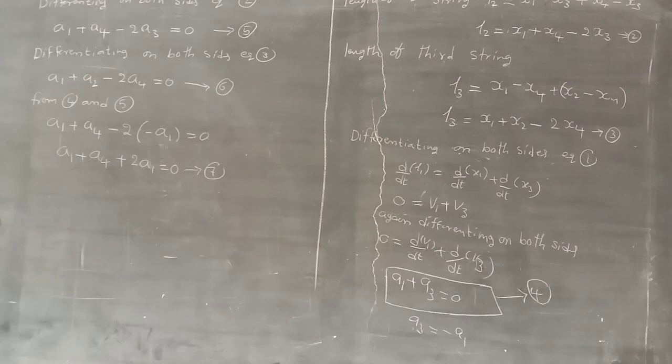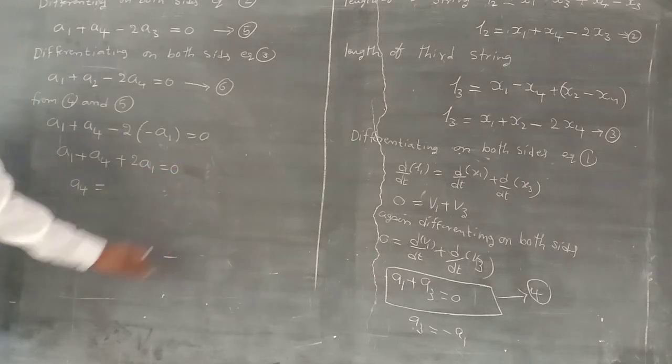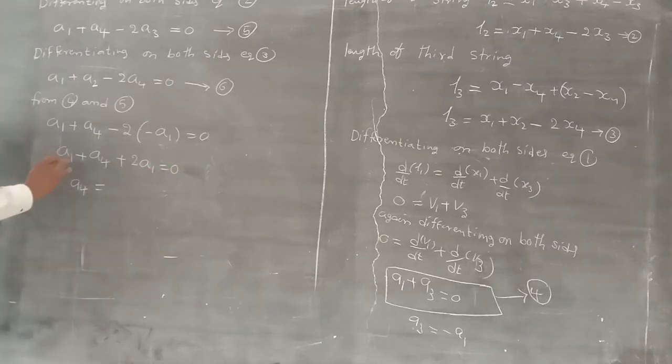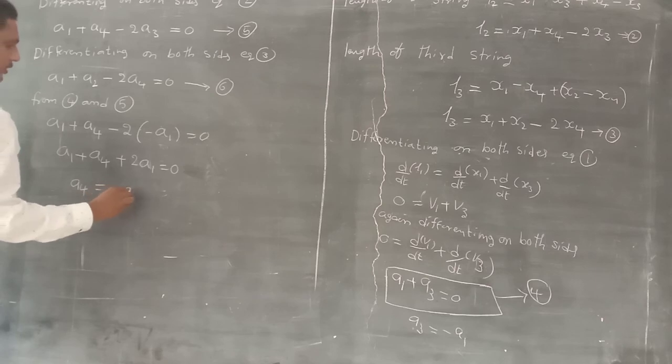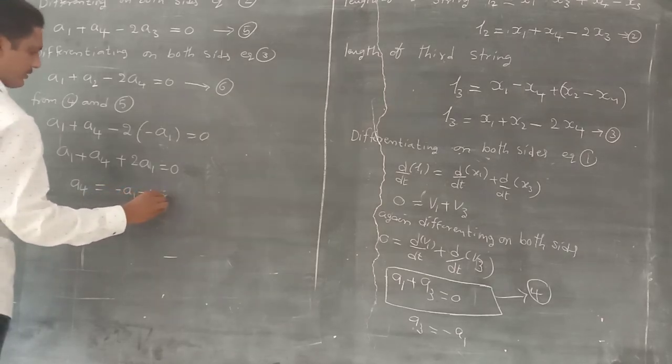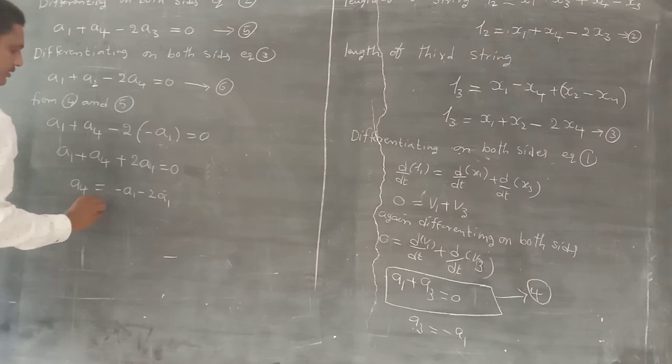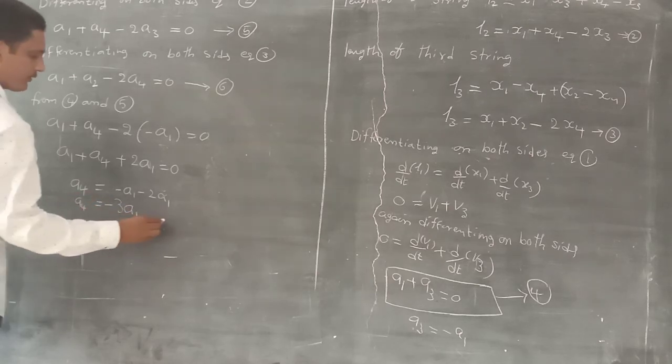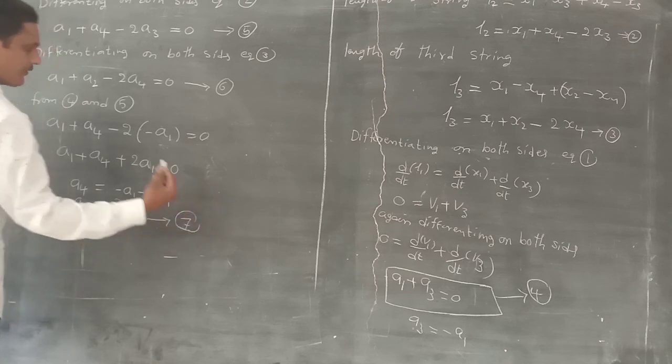From this equation, a4 is equal to minus a1 minus 2 a1, that is equal to minus 3 a1. A4 is equal to minus 3 a1. This is equation 7.